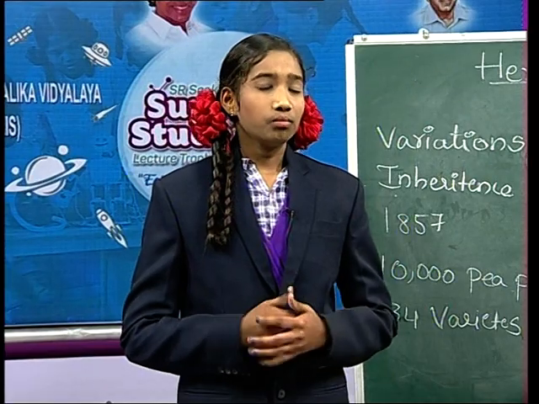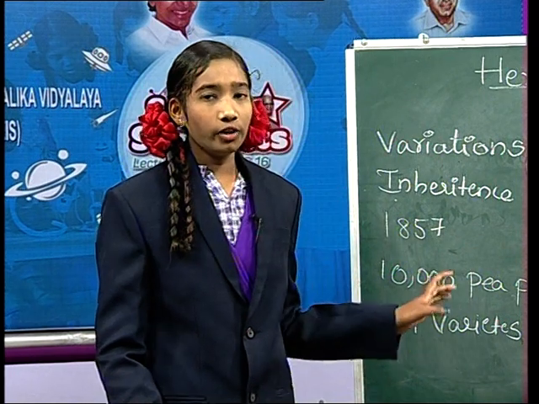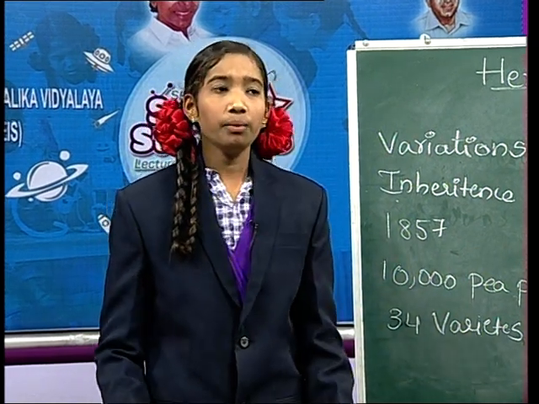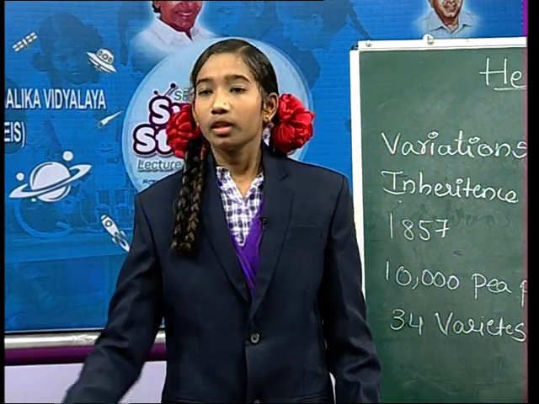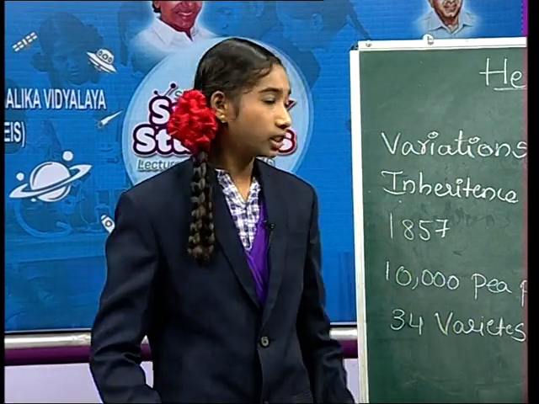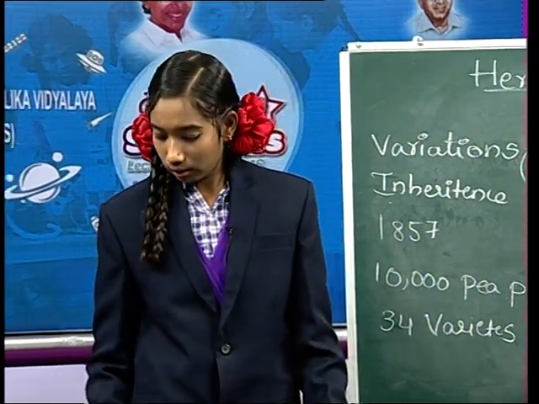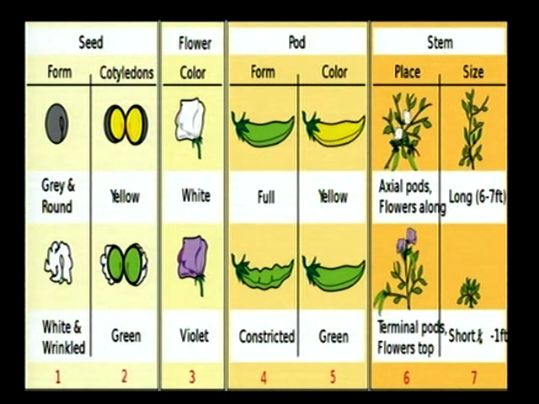Friends, many naturalists studied this topic, but in the year 1857, the famous scientist Gregor John Mendel studied it and his conclusions became the famous laws of genetics. So, he is known as the father of genetics. Friends, let us look at this now. These are the 7 contrasting characters observed by Mendel.